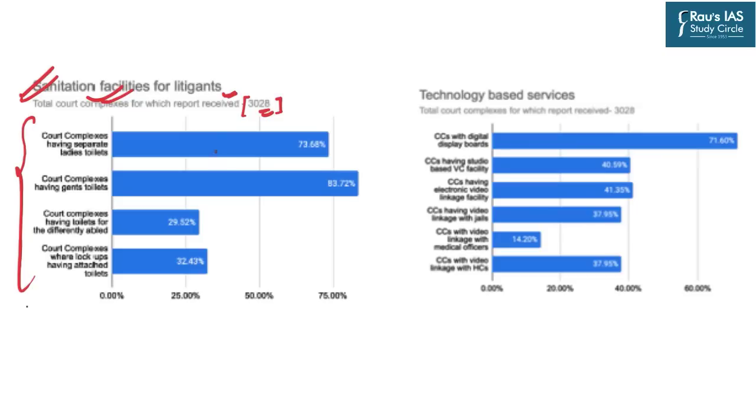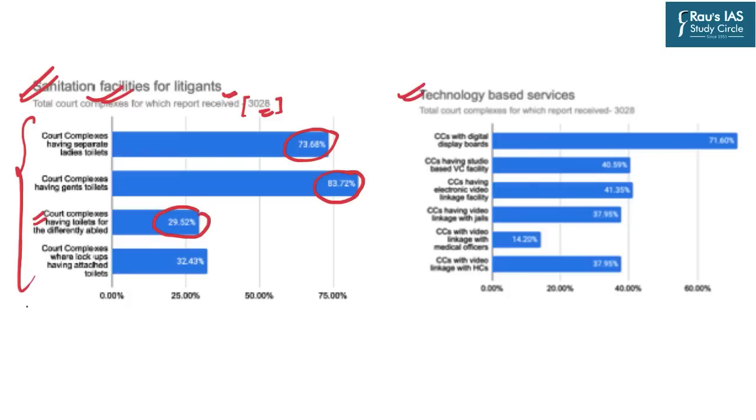And it says that only 73% of the court complexes had a separate ladies' toilet, and only 83% of the court complexes had a gents' toilet. That means around 16% of the court complexes do not have toilets at all. Toilets for the differently abled are present only in 29% of the court complexes.